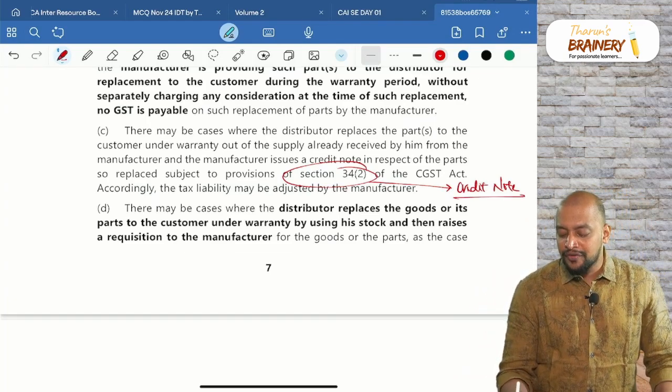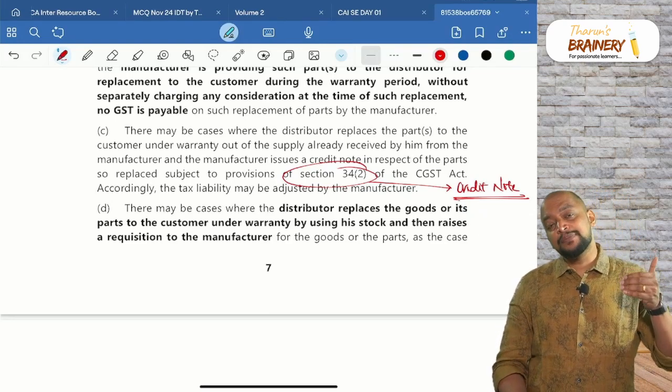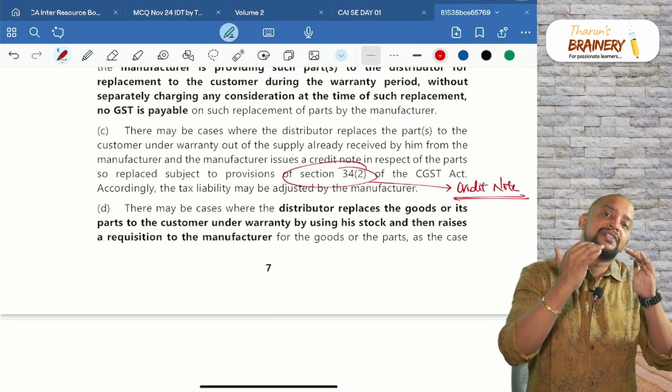What is the implication of a credit note to the supplier and a credit note to the recipient? Whenever the supplier issues a credit note, to that extent, the liability of the supplier will get reduced.